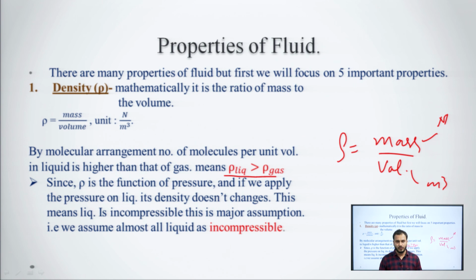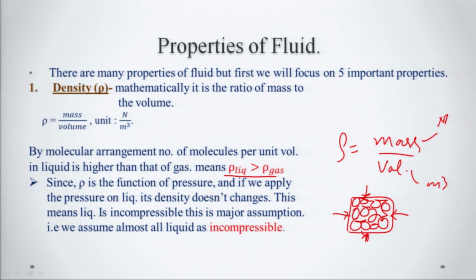Okay. You are applying a certain pressure, let us suppose that these are the molecules of the liquid which are closely compacted into this container. Okay. You apply certain pressure from the different directions, okay, what will you see? There will be no notable change in the density of the liquid which is filled in this container. तो हम समझ सकते हैं कि this liquid is incompressible, and this is the major assumption we take, that is what? That is, we assume almost all the liquids as incompressible.